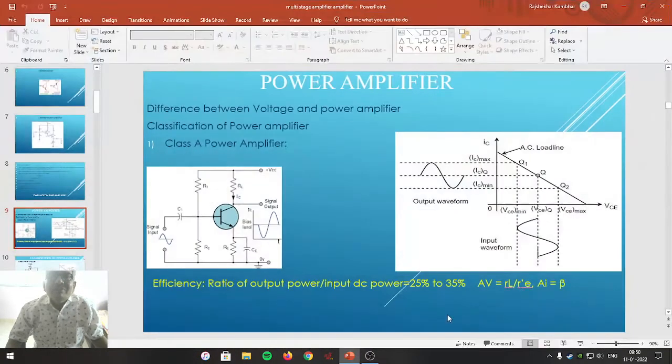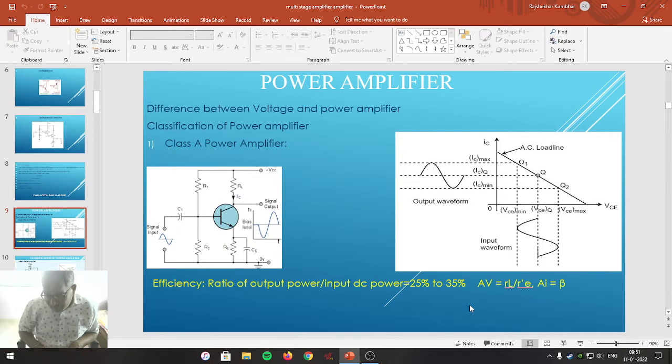Student friends, in yesterday's lecture we discussed one of the special types of transistor which exists in a pair made up of semiconducting material, in which the collectors of both the transistors are connected with each other and the emitter of one transistor is connected to the base of the other transistor.